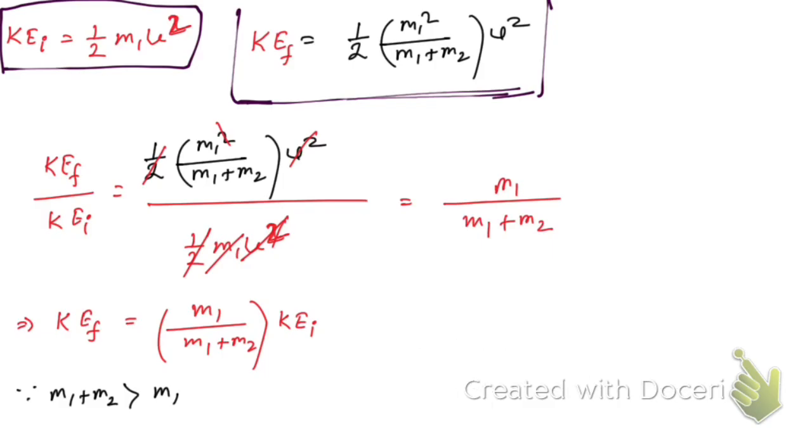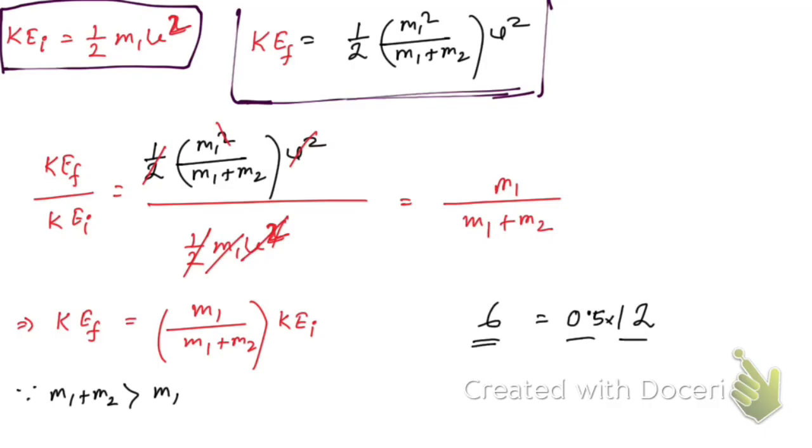Now you see, if this m1 plus m2 is greater, which is the denominator of this fraction, right? In case of a fraction like 2 by 3, here the denominator is greater than the numerator, so in that case it must be less than 1. Suppose you have a number, suppose this is 6 and here 12. So let us multiply a number which is less than 1 with 12, so let it be 0.5. So 0.5 into 12 is equal to 6.